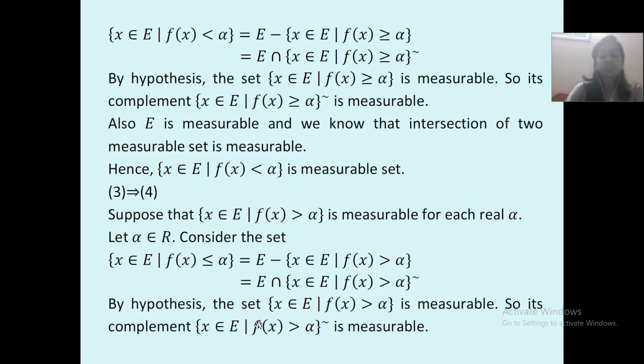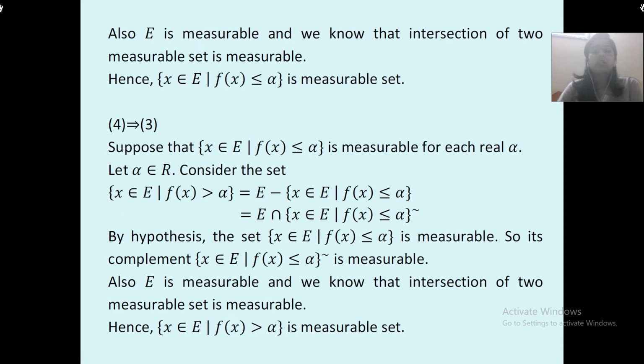By hypothesis, the set of x belonging to E such that f of x is greater than alpha is measurable. So its complement is measurable. Now 3 implies 4 is proved. Now we'll prove 4 implies 3.